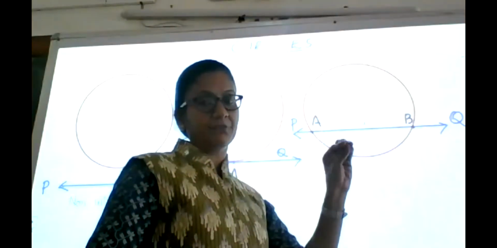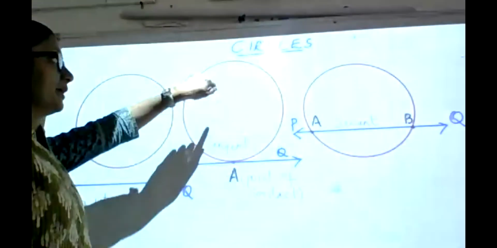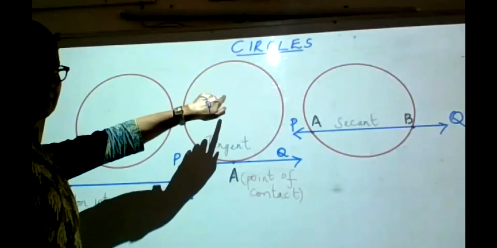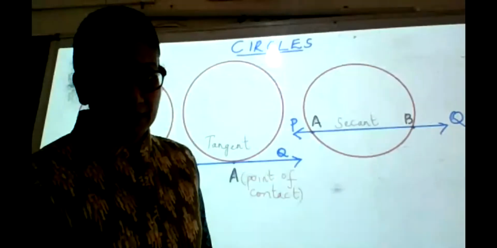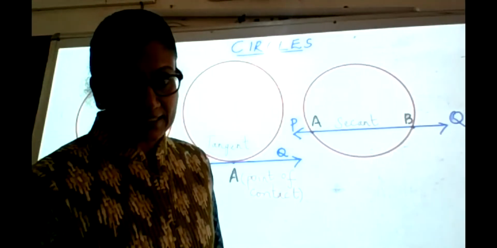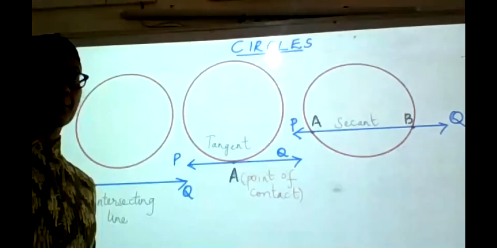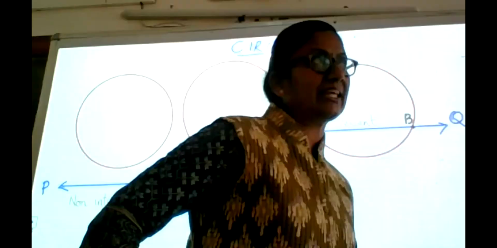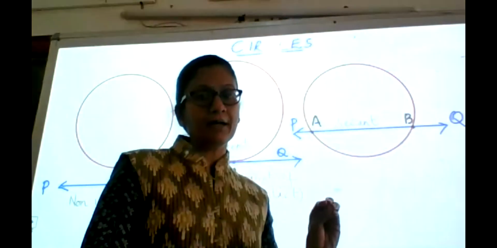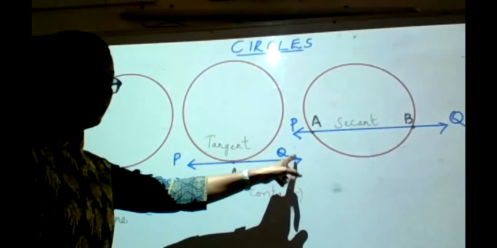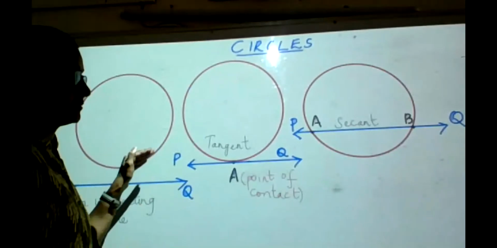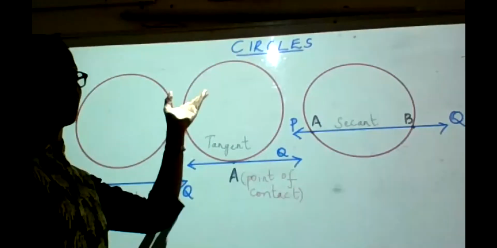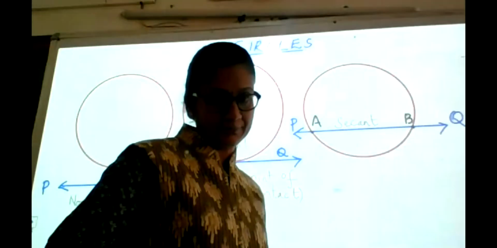Please listen to the question carefully and answer. I have marked a point inside the circle and I am trying to draw tangents to the circle. My question is, how many tangents do you think you can draw from a point inside the circle? Zero. There cannot be any tangents drawn from a point inside the circle, because when I take the point inside the circle and try to draw lines, they will definitely cut through the circumference at more than one point.